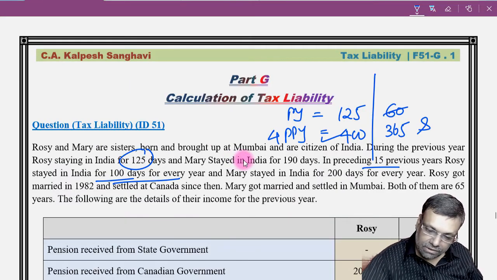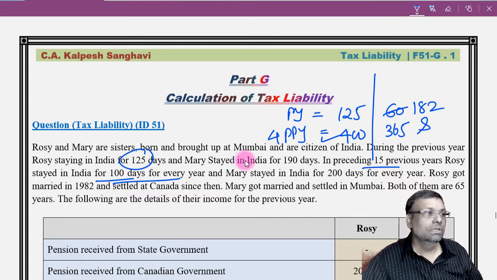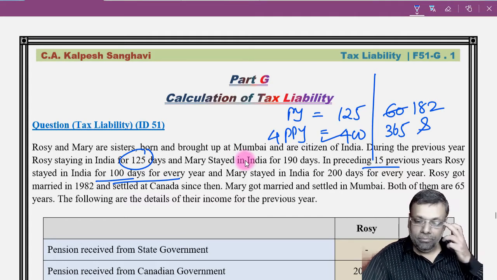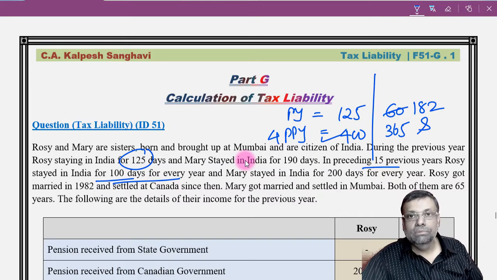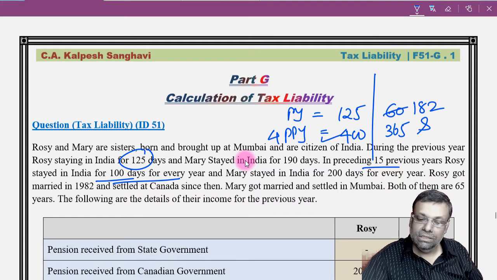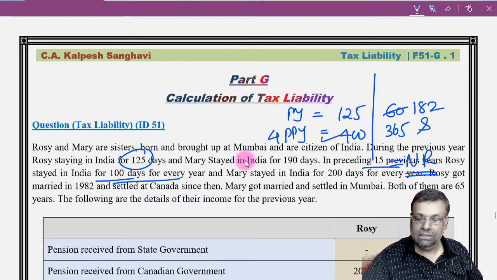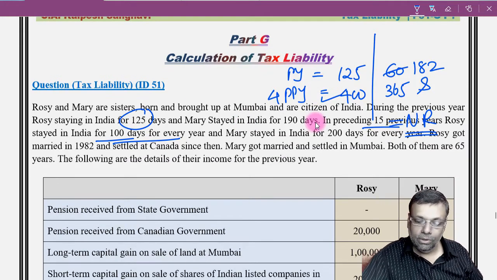So instead of 60 days, I have to substitute that with the 182 days test, of the previous year. Now, in the given situation, when I substitute that with 182 days, my 125 days condition is not satisfied. The 182 days condition is not satisfied because during the previous year it is 125 days. So my conclusion first of all will be a non-resident. So in this situation, by default, it will be regarded as a non-resident.